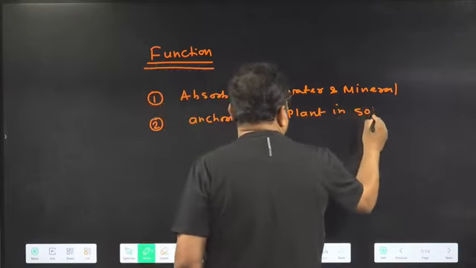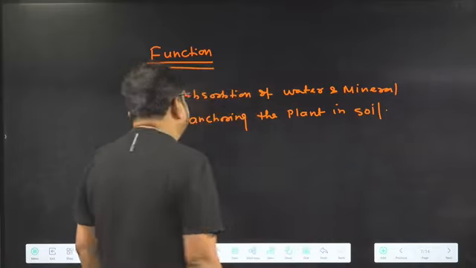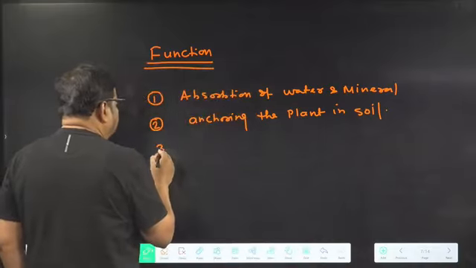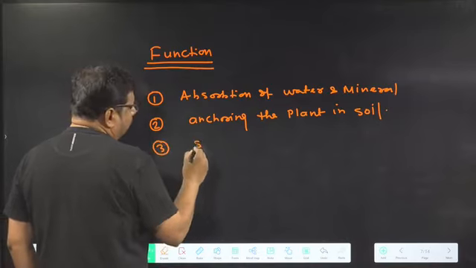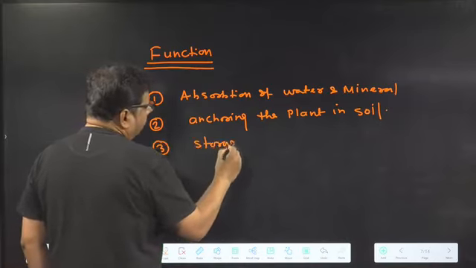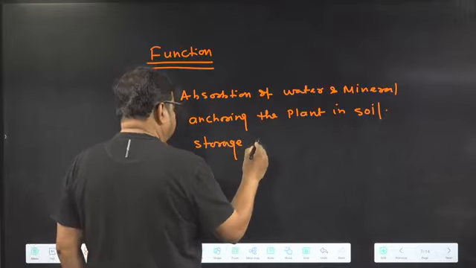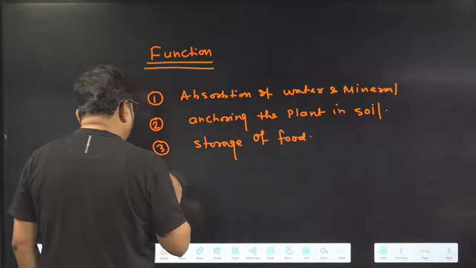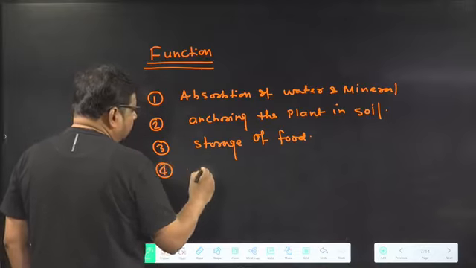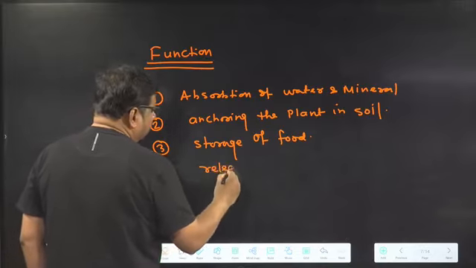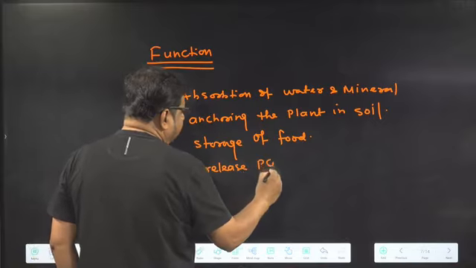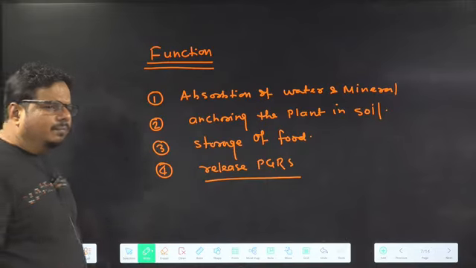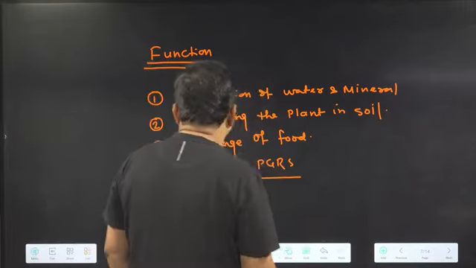It helps to hold the plant in the soil, anchor the plant in the soil. Got the idea? Third thing, storage of food. And fourth thing, release of PGRs, plant growth regulators.